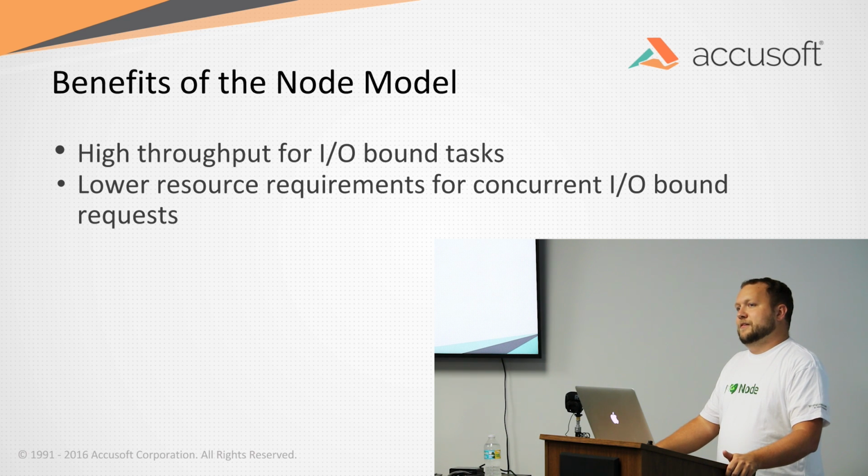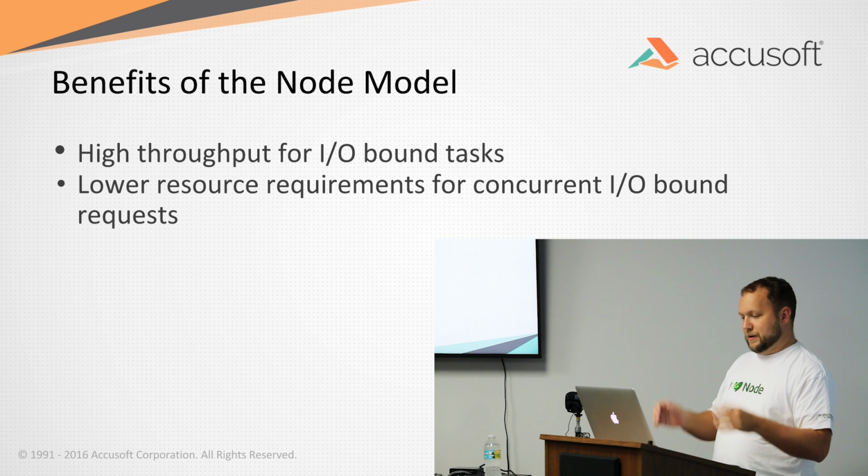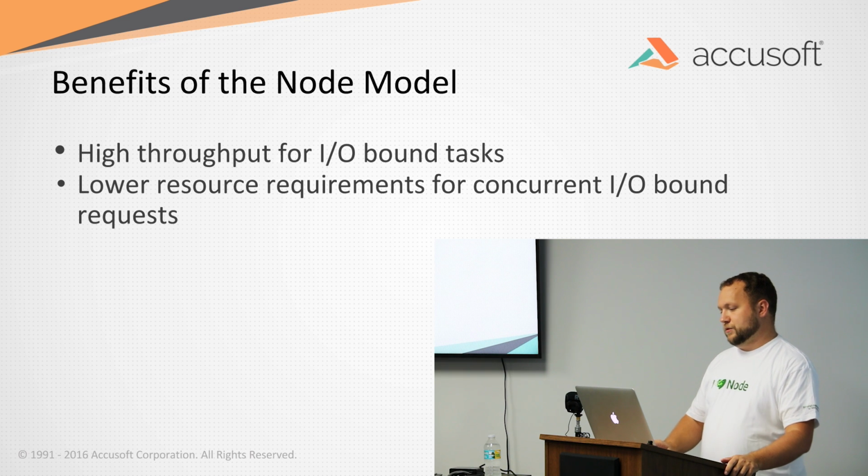Node, on the other hand, will have a single thread with access to all of the memory on the system, assuming you haven't limited it. And each request that comes in will only be running when it's not waiting on external I/O. So it's going to use the same amount of memory, the same amount of CPU, no matter how many requests come in. It's just going to bottleneck itself. It'll wait for the event queue and keep going there. So we have a lot less resource requirements.